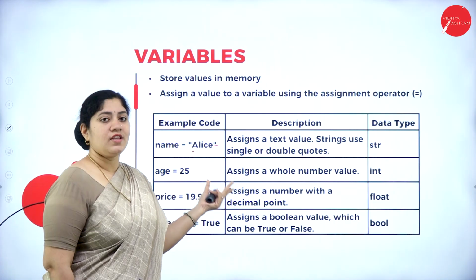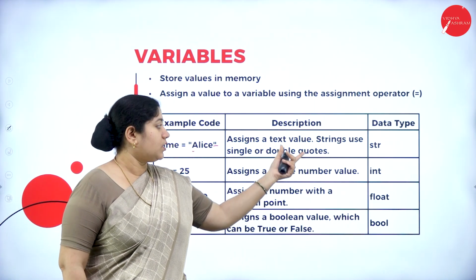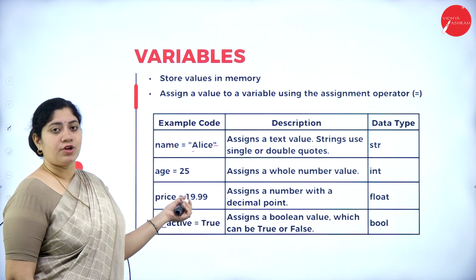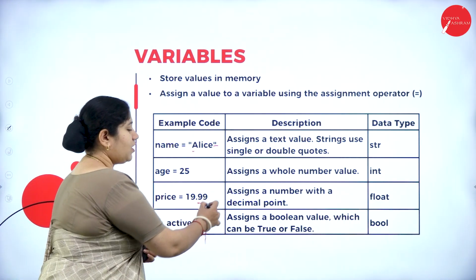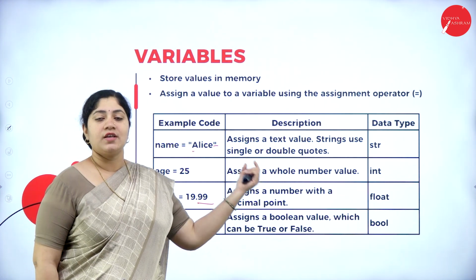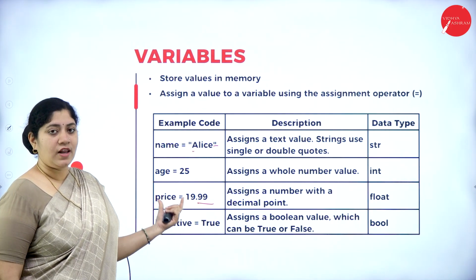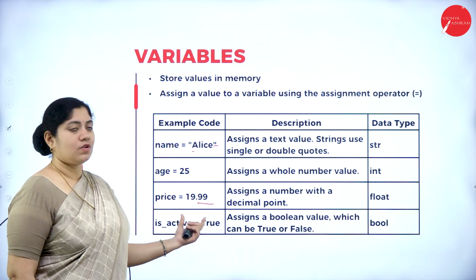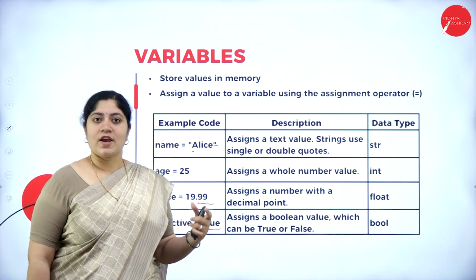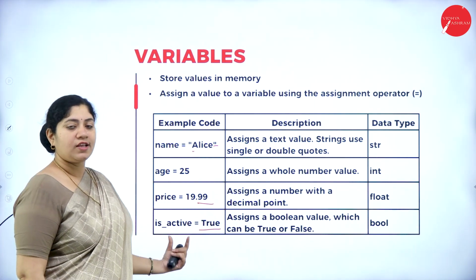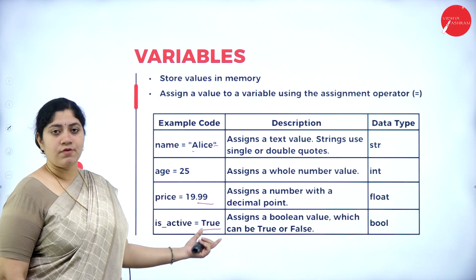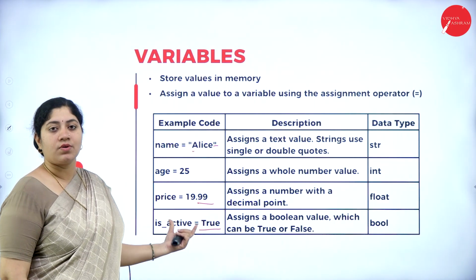Next is age. It has been assigned with a whole number value. The data type which is formed under this is none other than int. Next, price equals 19.99. So which is the data type for 19.99? It is none other than float, correct? So what is going on here? A number is being assigned with a floating point value. Next is is_active equals true. By seeing this true, we can identify that the data type utilized here is a Boolean one, correct? So what is going on here? A Boolean value is being assigned for is_active.